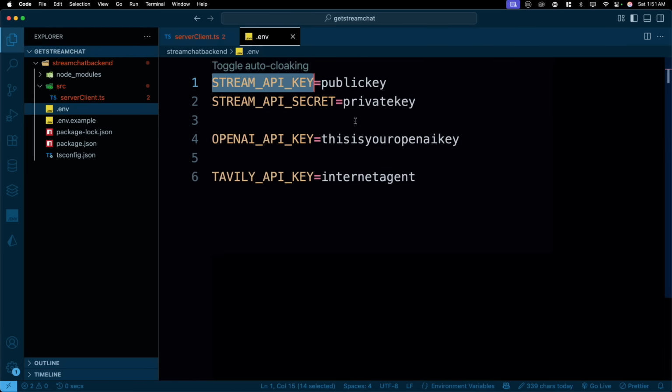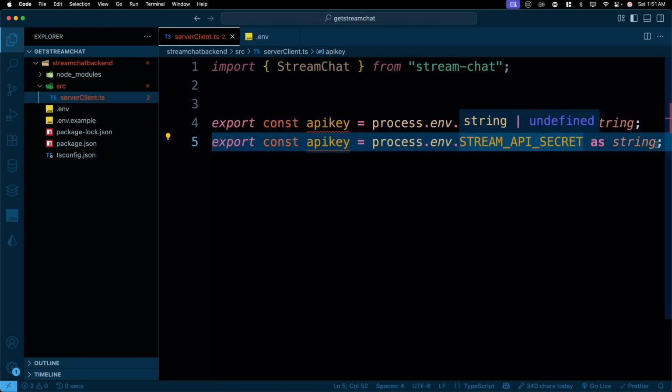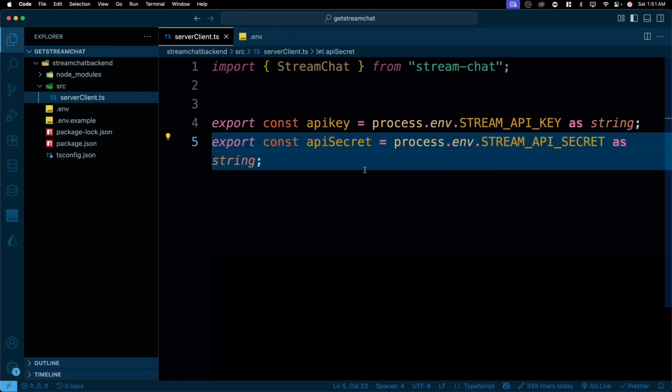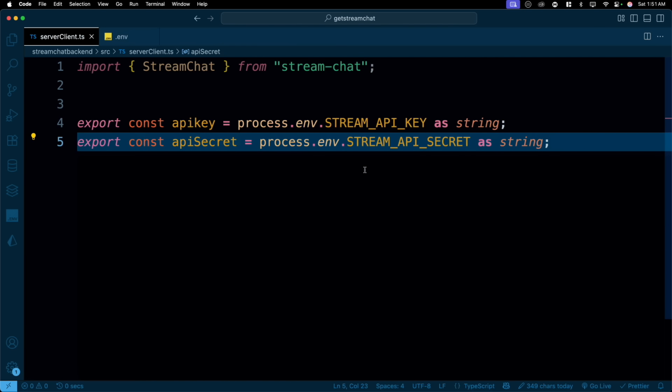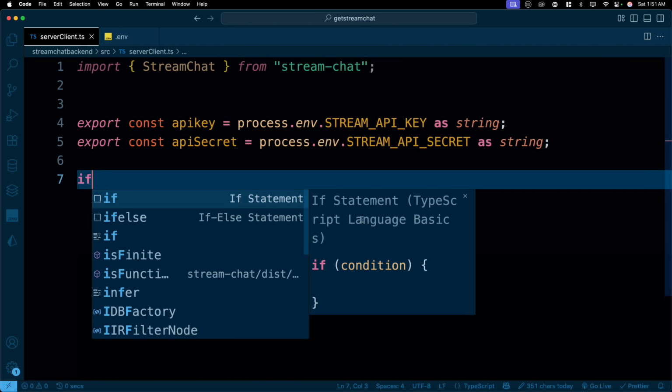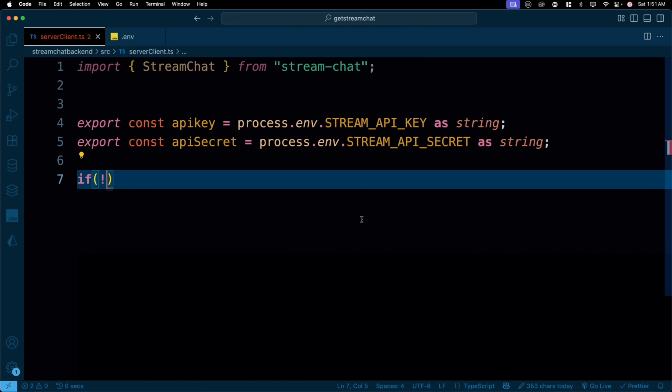We need another one, which is this one. So stream API secret. There we go. This is also cast as a string, but this is the API secret. So both of them are available to us now. The next part is, if we don't have any of these keys, that means things cannot work. So we'll put up an if condition. If we don't have the API key or we don't have the API secret, then we'll not proceed.